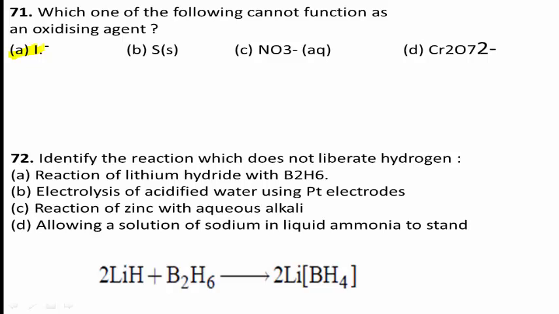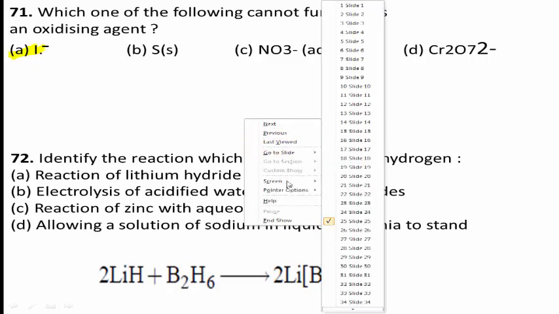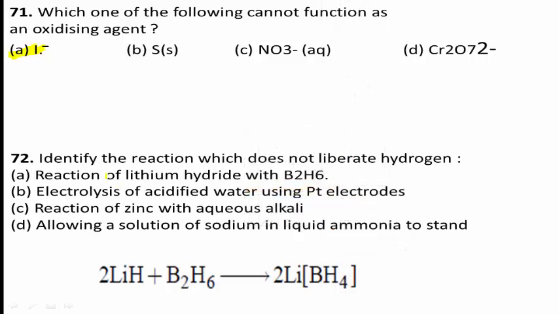If you take a reaction between NaOH and zinc, that is aqueous alkali with zinc, at that time sodium zincate is formed with liberation of hydrogen gas. Therefore option C is not the correct answer. And in the electrolysis of acidified water using Pt electrodes, hydrogen gas is formed. Yes, definitely the correct answer for this question is option A.